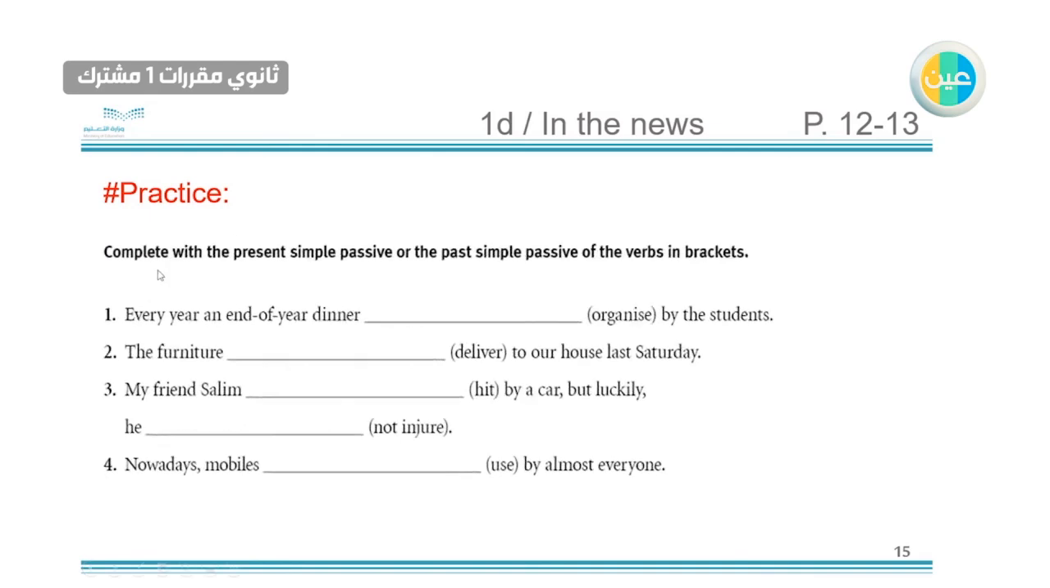Practice. Complete the present simple passive or the past simple passive of the verbs in practice. So we need to use the verb be, and then we have to change these verbs into the past participle. For the first one, like every year, since it's every year, that means it's present, so we use "is" and then the past participle of organize.